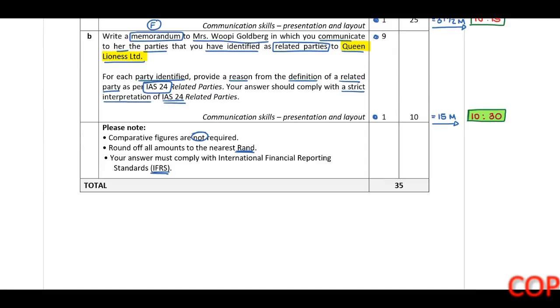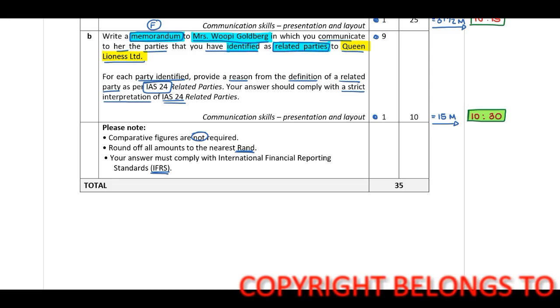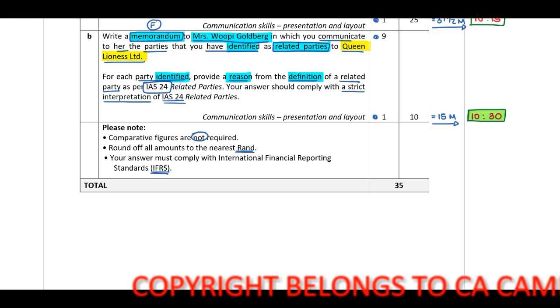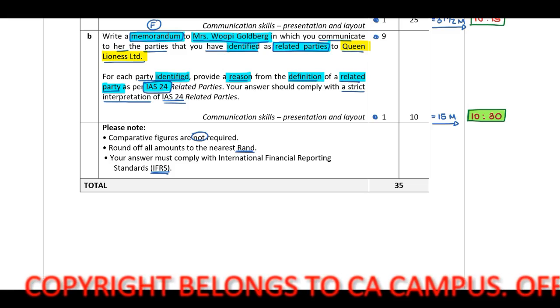Requirement B. We need to write a memorandum to Mrs. Woody Goldberg in which you communicate to her the parties that you have identified as related parties to Queen Lioness Limited. For each party identified, provide a reason from the definition of a related party as per IS 24.